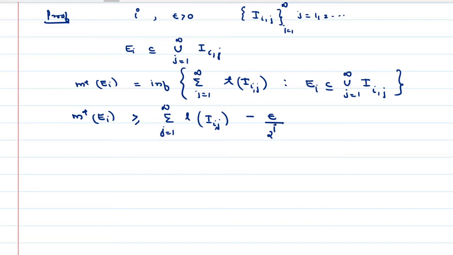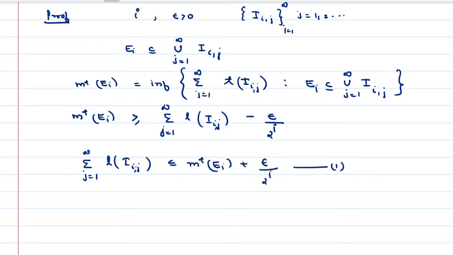Okay, from this equation we can rewrite this as sigma j equal to 1 to infinity L of Iij is less than or equal to, what is it? m star of Ei plus what is it? Epsilon by 2 raised to i. Take this as equation number 1.